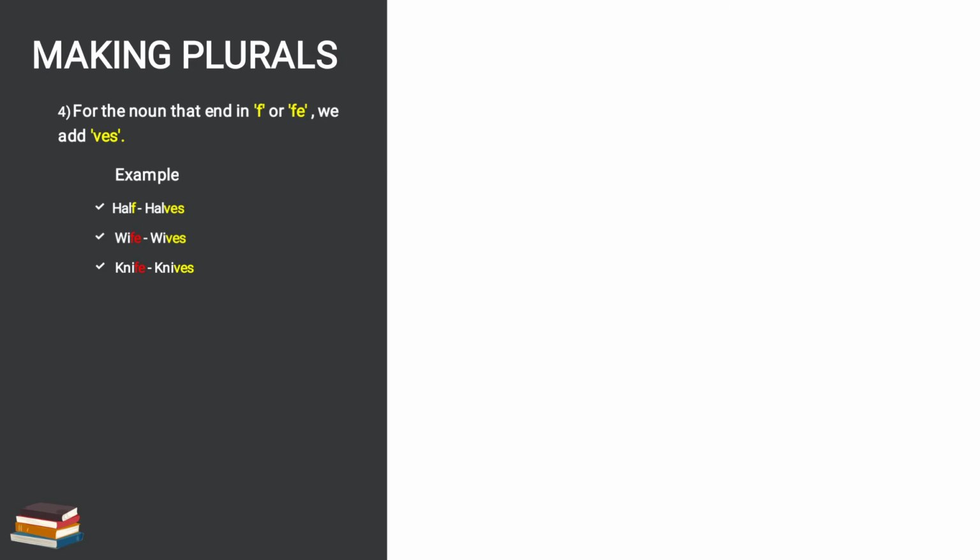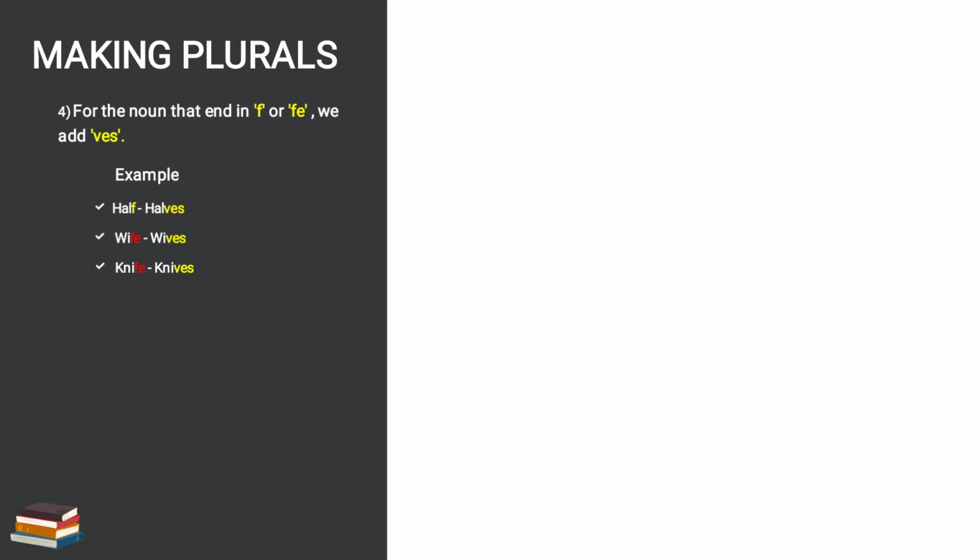In the spelling you see h-a-l-f. F is at the last. So what have we done? We have removed f and added ves. So we will remove f and add ves. Wife is there, means fe is at the last. We will replace fe. Instead of fe, what will we write?